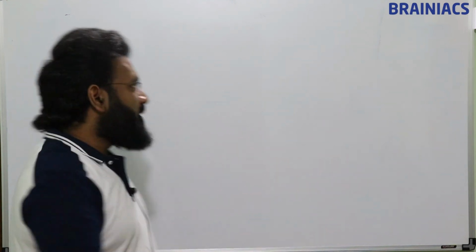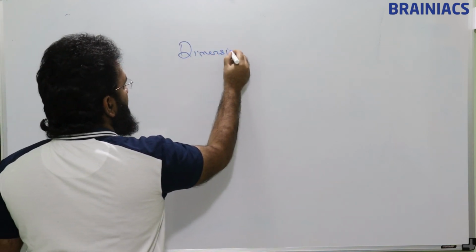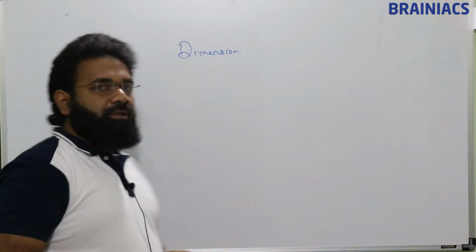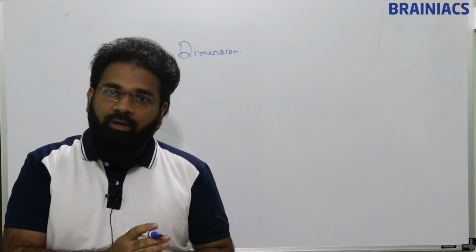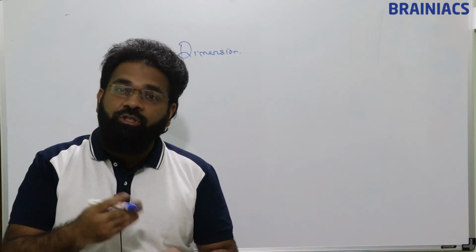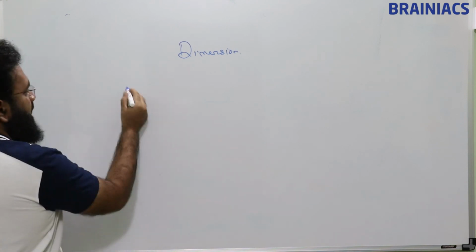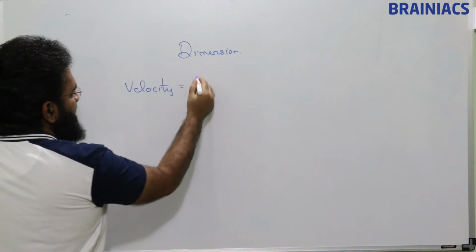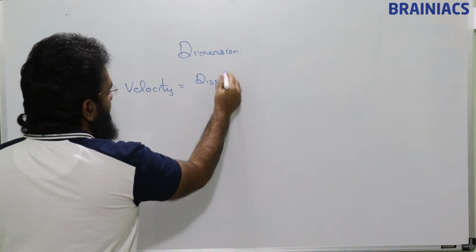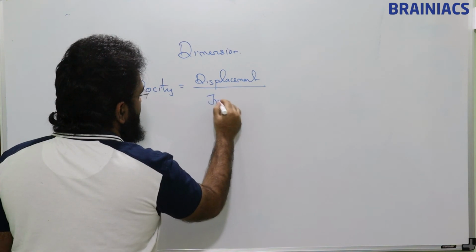One more thing which we need to see is dimension. Dimension is nothing but, by using the basic fundamental units, we understand the dimension of a physical quantity. See velocity. Velocity is what? Displacement by time.